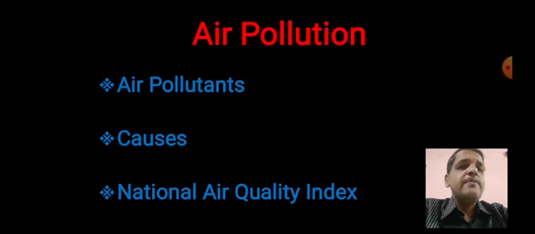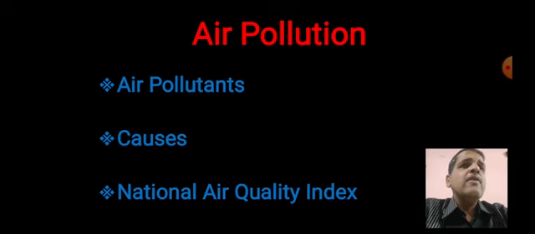Then another is nitrogen oxide. Another air pollutant is carbon monoxide. Vehicles are releasing this carbon monoxide on a larger scale. Then sulfur dioxide, carbon dioxide, they are also air pollutants. When we are doing coal production in coal mines, methane is released.